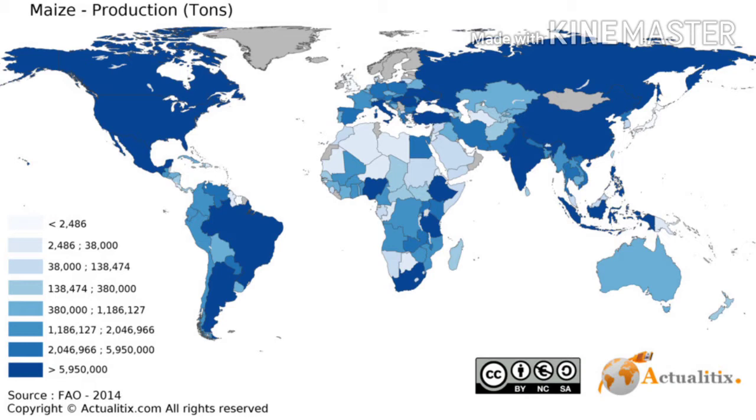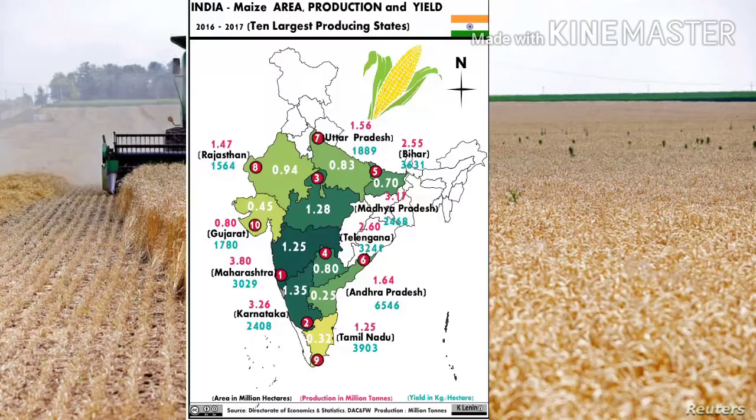The US is the largest producer of maize, accounting for half of the world's output, while China and Brazil, Mexico and Argentina, India are the major producer of the maize. In India, the major maize producing states are Bihar, Uttar Pradesh, Madhya Pradesh, Rajasthan and Karnataka.